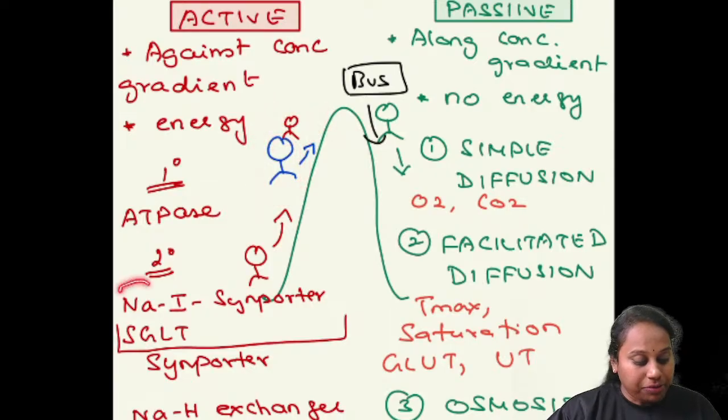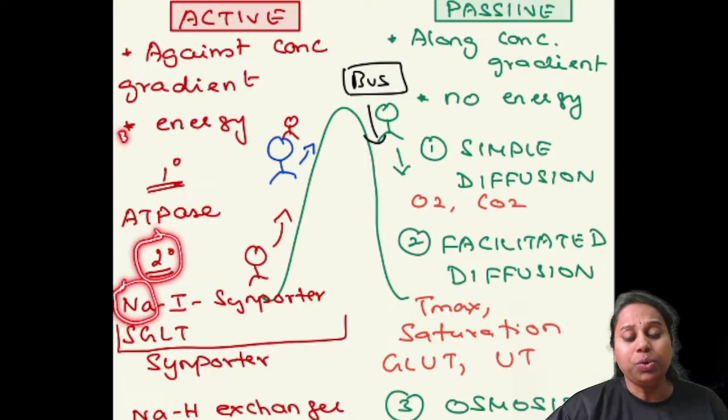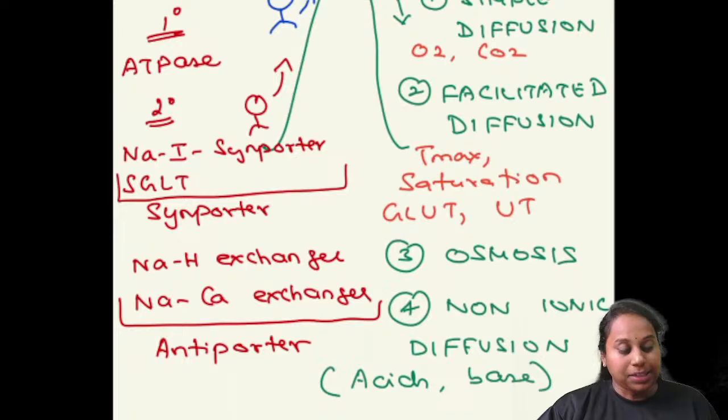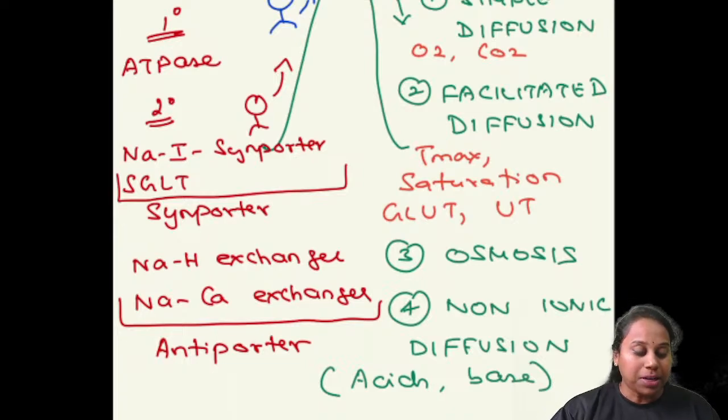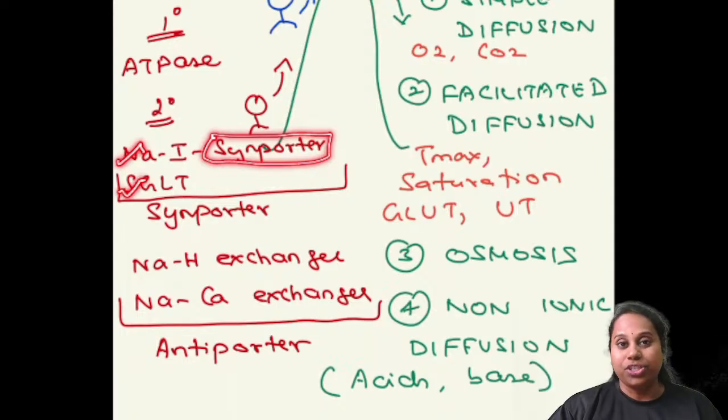Most of the time the friend is sodium. Along with sodium, if some other substance is transported, this is called secondary active transport. There are two types of secondary active transport. So this could be in the same direction. If sodium and the substance are transported in the same direction, this is called a symporter. Example, sodium iodide symporter in the thyroid gland. SGLT, sodium glucose transporter in intestines and kidneys.